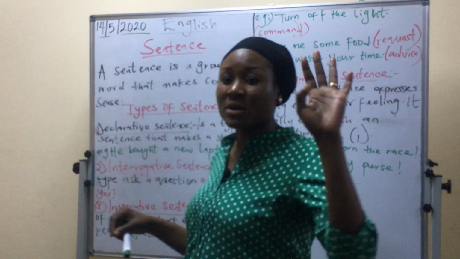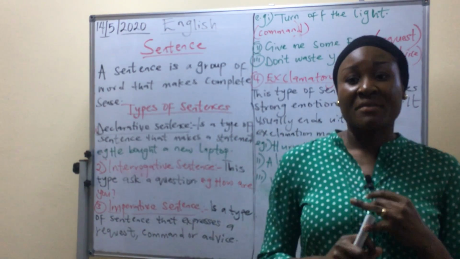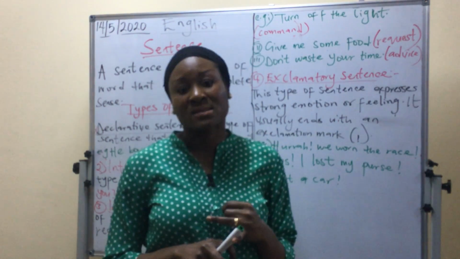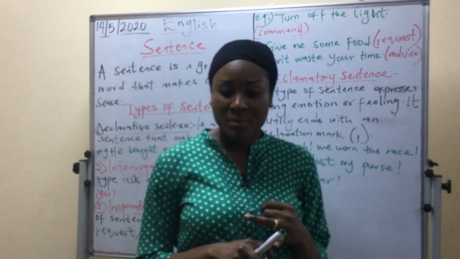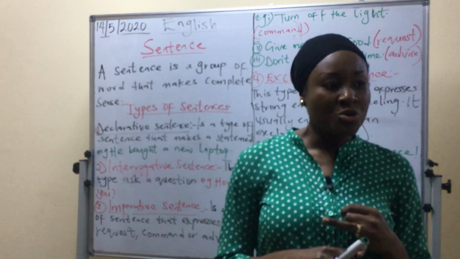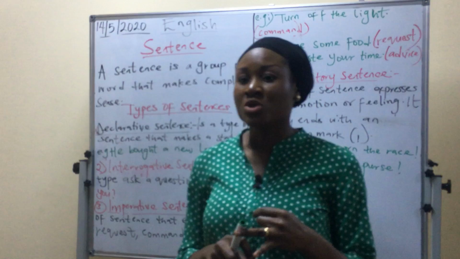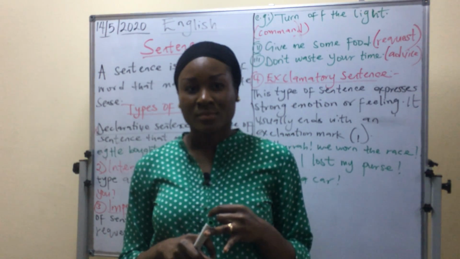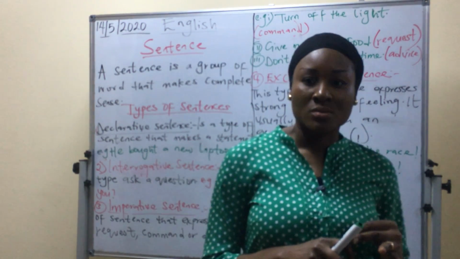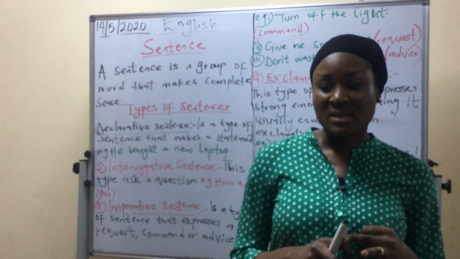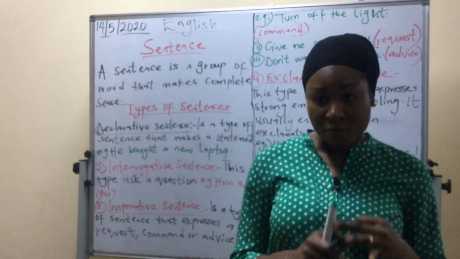And I said that we have four types of sentences. Declarative sentence, a sentence that makes a statement. For example, I have a new bag. My father bought a new car. I'm attending a new school. All these are statements, and they must end with a full stop.